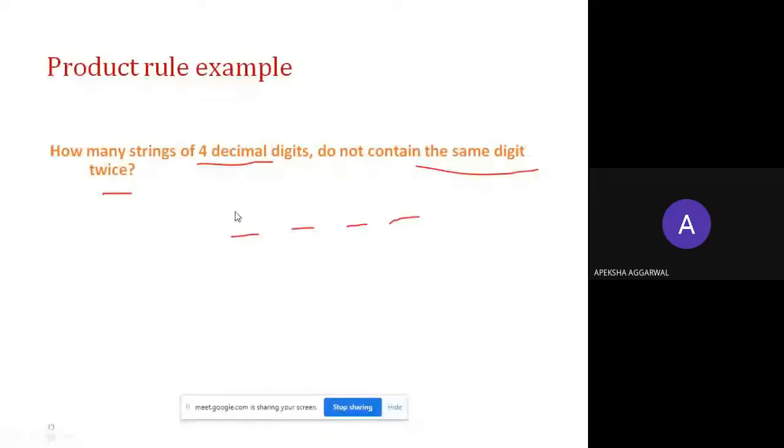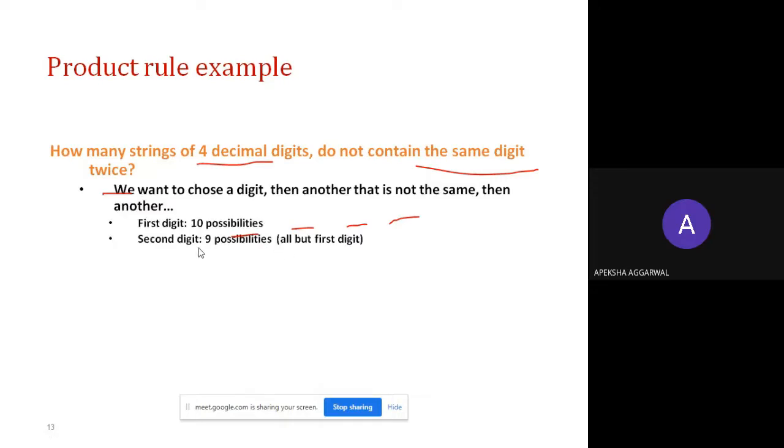Ma'am, 5040. I'm asking, I'm not telling: for the first position, how many possible combinations? 10, right? 0, 1, 2, 3, 4, 5. Yes, exactly. So the first digit has 10 possibilities, then 9, then 8, and then 7. Good, so 5040 is correct.